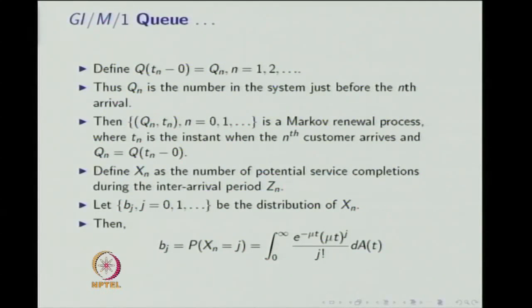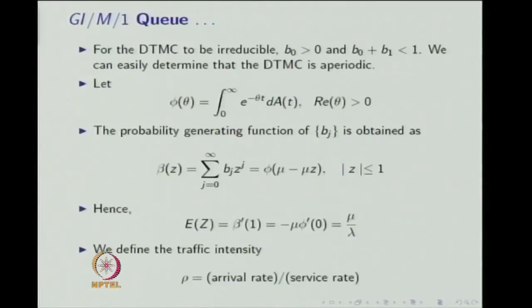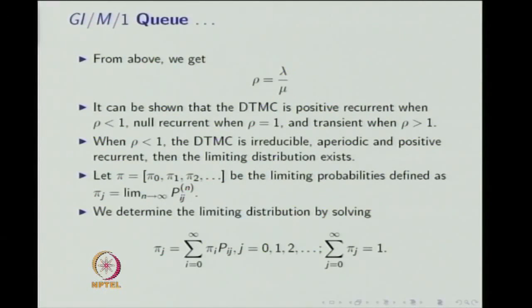Mean number of inter-arrival time. So that is nothing but mu by lambda. Now we can define the traffic intensity, that is nothing but rho. Rho is equal to arrival rate divided by the service rate. From above you can get rho is nothing but lambda by mu.